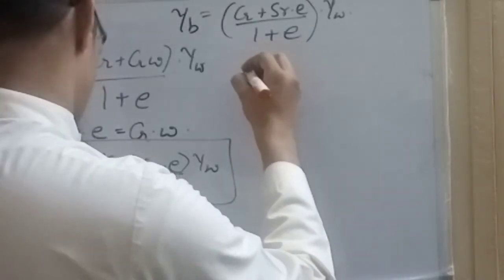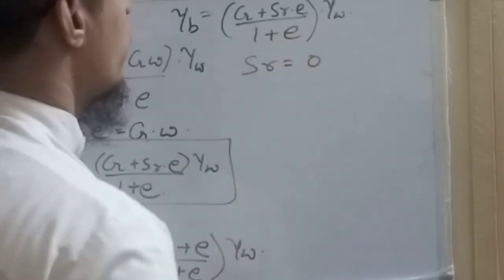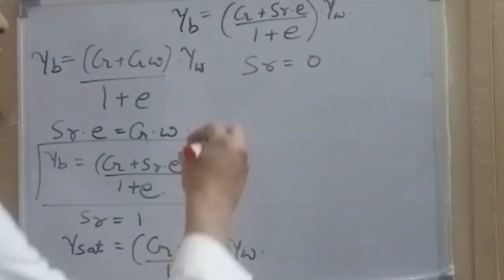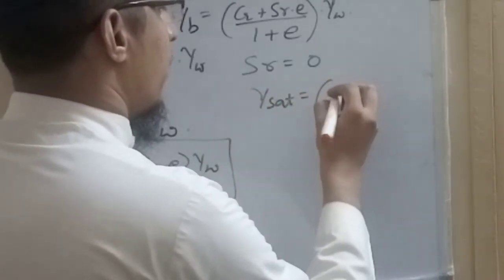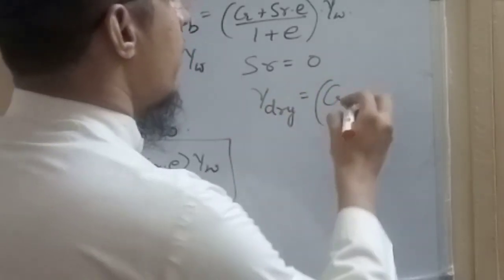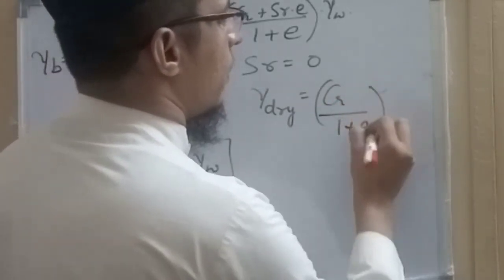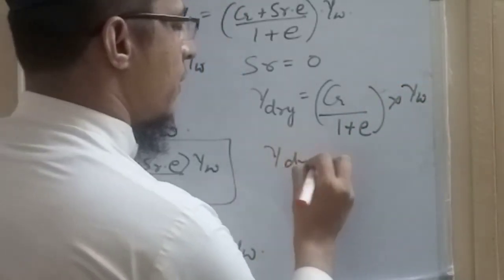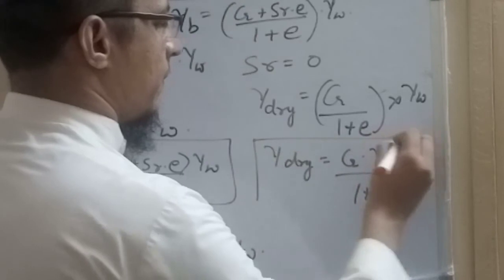Similarly, when the soil is dry in the field, we have degree of saturation SR equal to 0, and in that case gamma dry will be (G plus 0) or G upon (1 plus E) into gamma W. So gamma dry will be G gamma W upon (1 plus E).